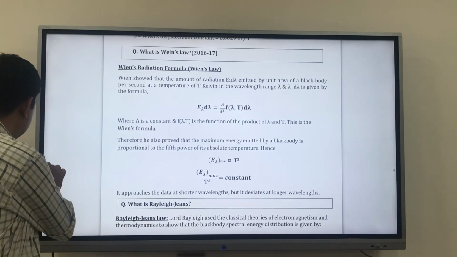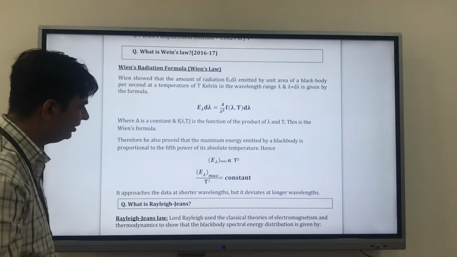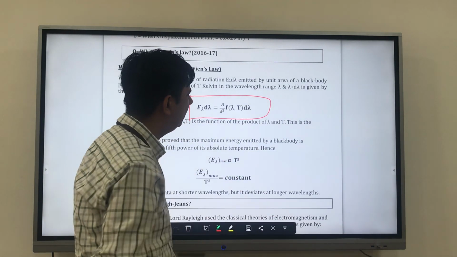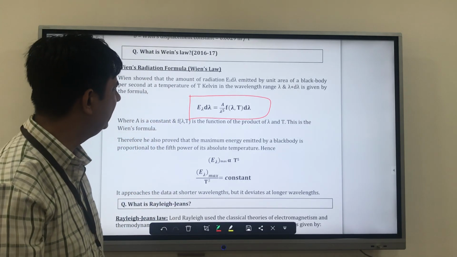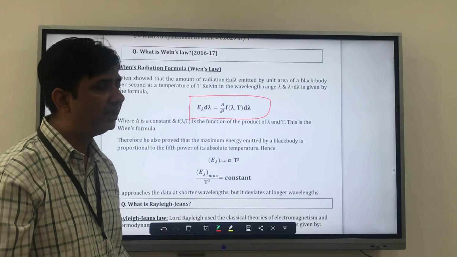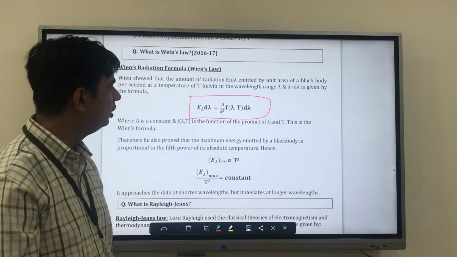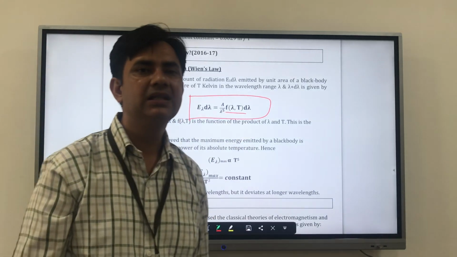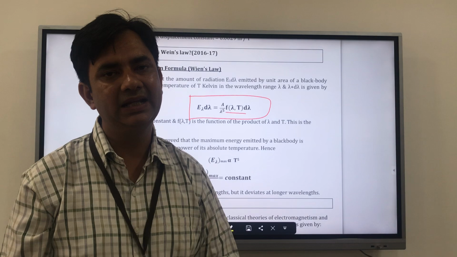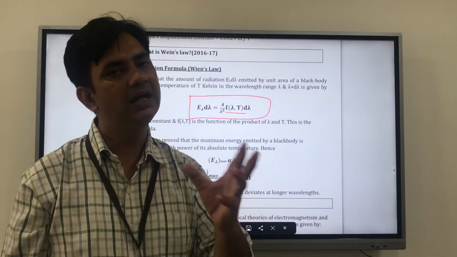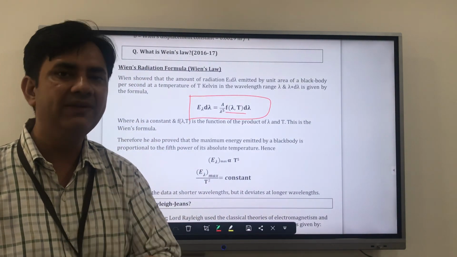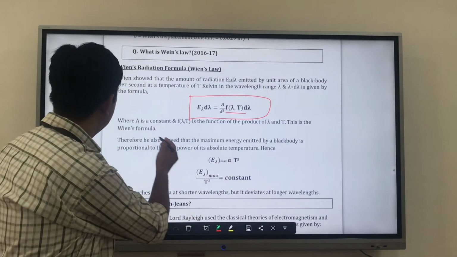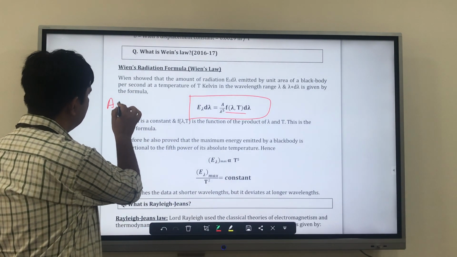And here this is very important. You have to learn this. This is one formula, and it says A by lambda to the power 5 times a function of lambda T, d lambda. So the important part is this, and the equation we are getting is in terms of wavelength lambda and temperature T in Kelvin. So we can say, if I say